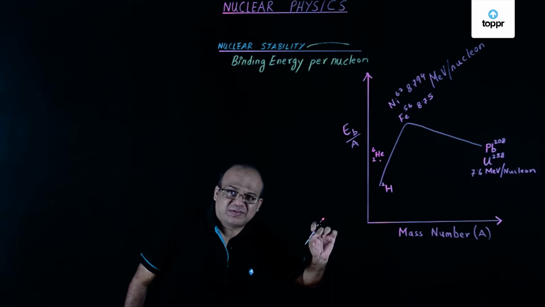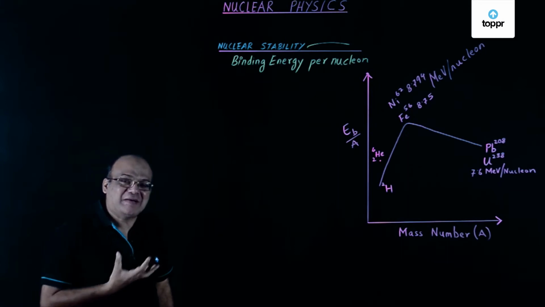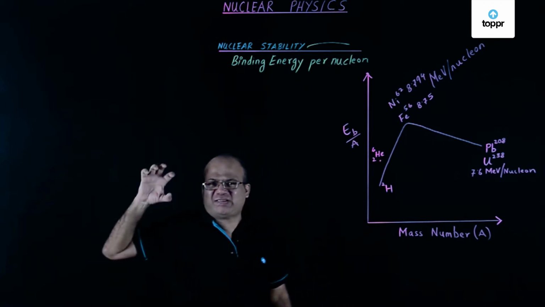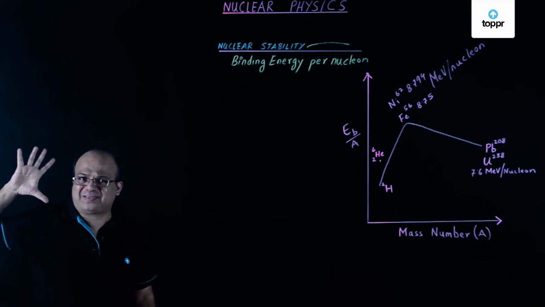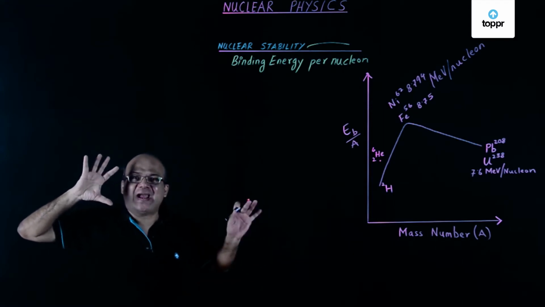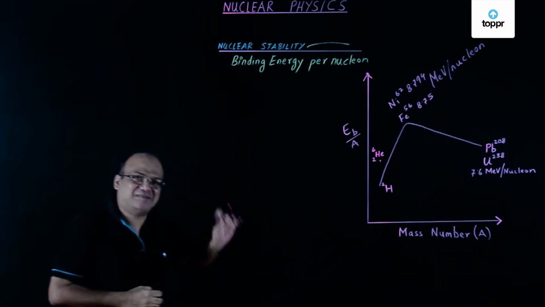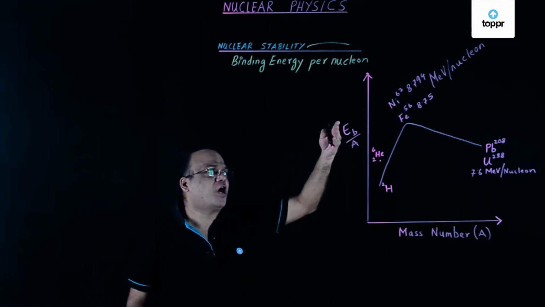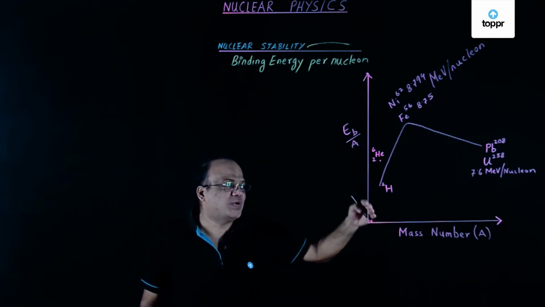In this lesson, we are going to learn about nuclear stability and binding energy per nucleon. What decides the stability of a nucleus? Stability of a nucleus is decided by binding energy per nucleon, not the total binding energy. It is binding energy per nucleon. If you make a graph of binding energy per nucleon against mass number, we get a graph like this.